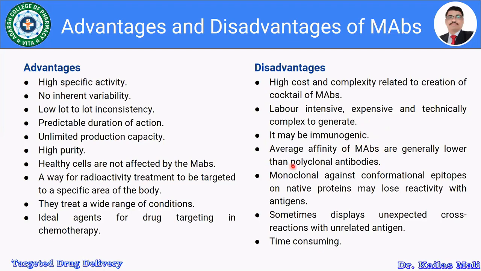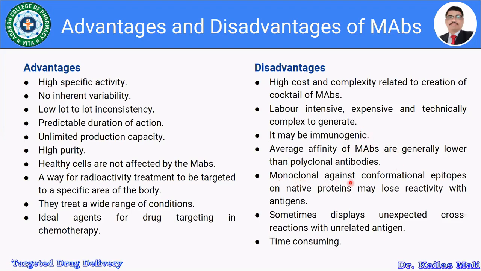See, when we are injecting the antigen, there is a formation of polyclonal antibodies, and a monoclonal antibody has a single specificity. So when we are comparing the monoclonal antibodies with the polyclonal antibodies, the polyclonal antibodies have the higher affinity.